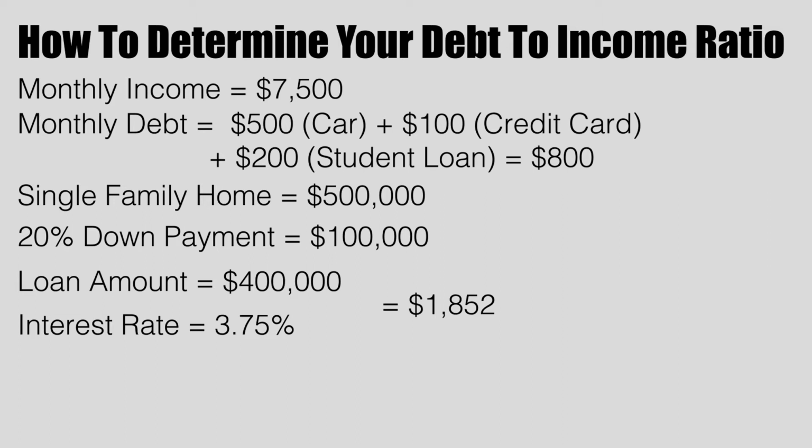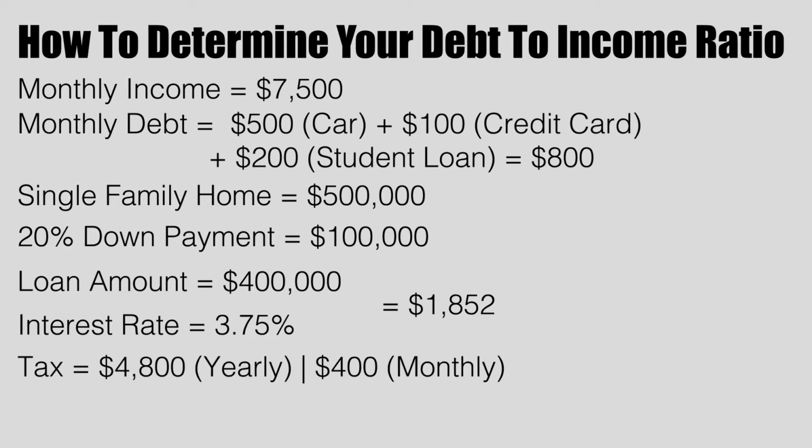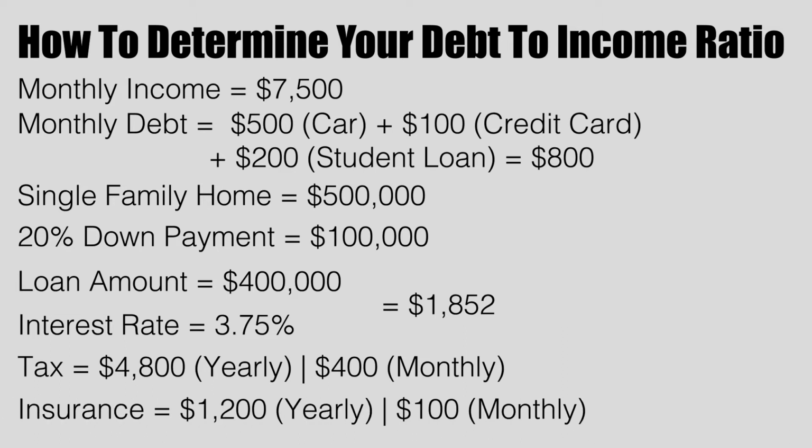The second thing they're gonna have to pay, the T stands for tax. Tax, let's say on average, $4,800 a year. Monthly, we're gonna break it down to $400. And they're gonna pay insurance. So let's say homeowners insurance, that stands for the I. You got it right, that stands for the I. Insurance, $1,200 a year, monthly, $100. So we got the PITI now. Principal and interest, $1,852. We got the T, taxes, $400, and we get $100 for insurance. So the PITI now is $2,352.